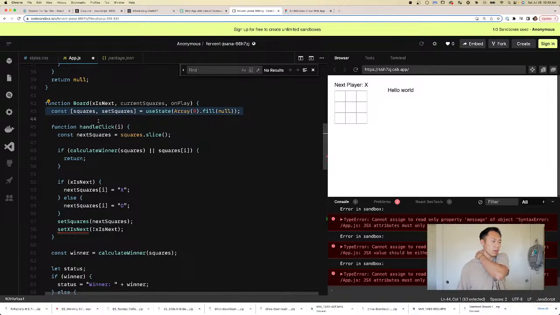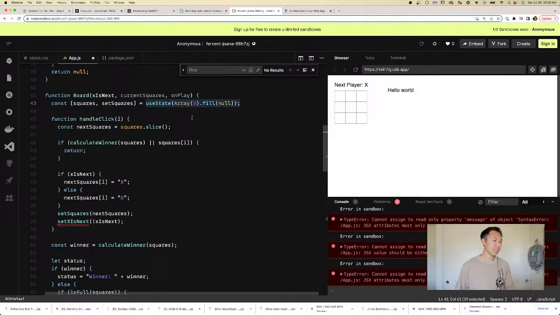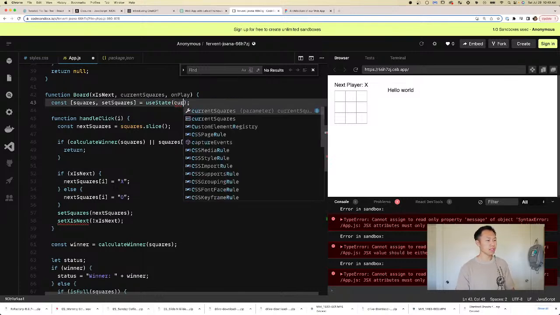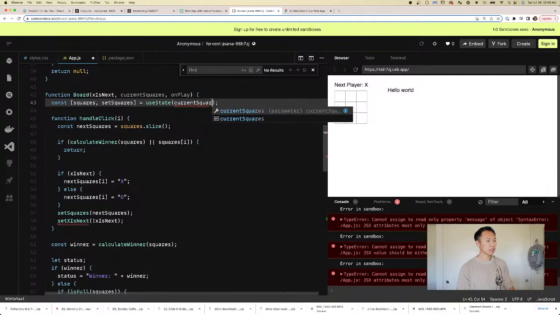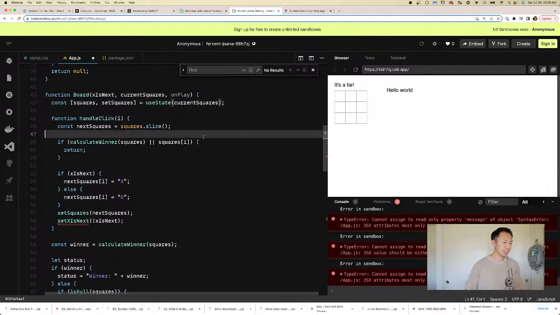So current squares is gonna be, can we cheat and put it here? No, we can't. Can we? Oh, we can actually. What if we just replace current squares here? We don't really need the state machine. What if we replace the squares here? Okay.